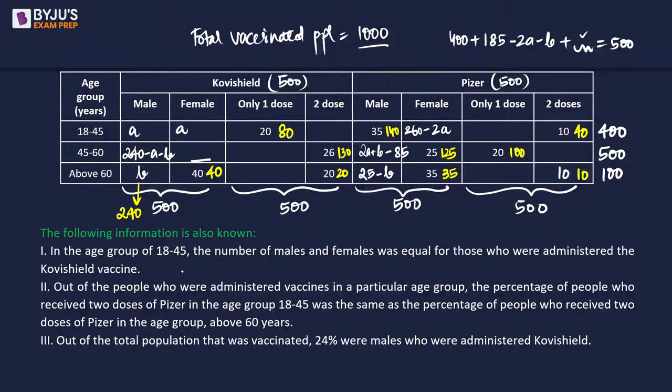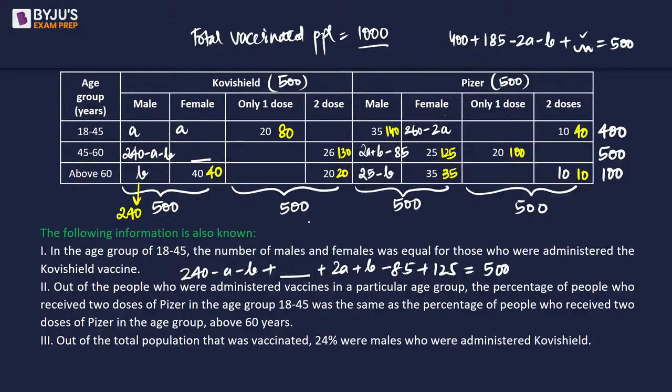So from here we can say 240 minus A minus B plus the missing part of female plus 2A plus B minus 85 plus 125 should give us 500.